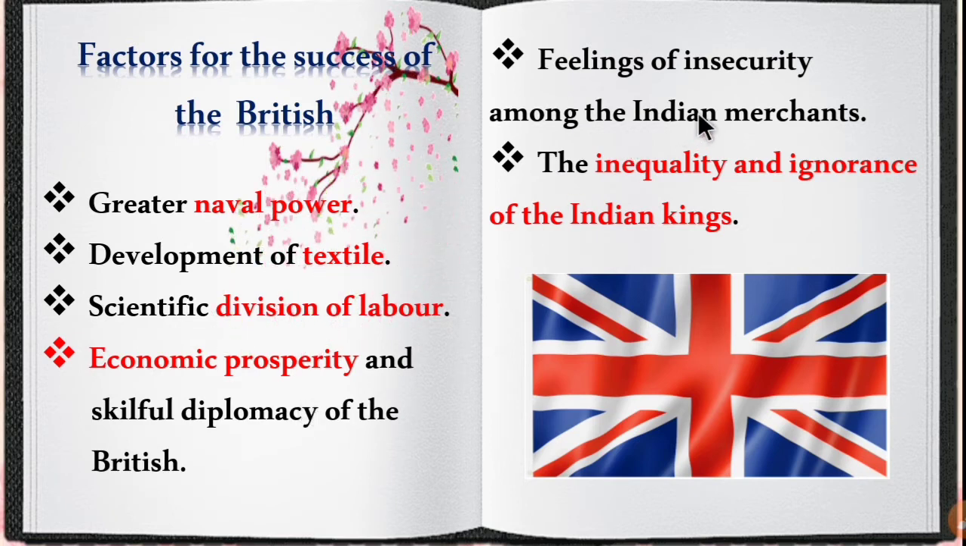And the feeling of insecurity among the Indian merchants, the inequality and ignorance of the Indian kings. So these are all the main reasons behind the success of the British in India. From the battles you would have seen that every Indian ruler sought the help from the British because they did not have any equality among the rulers. So the main reason is the inequality and ignorance of the Indian kings.